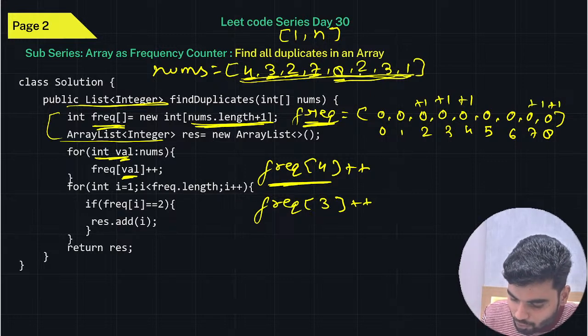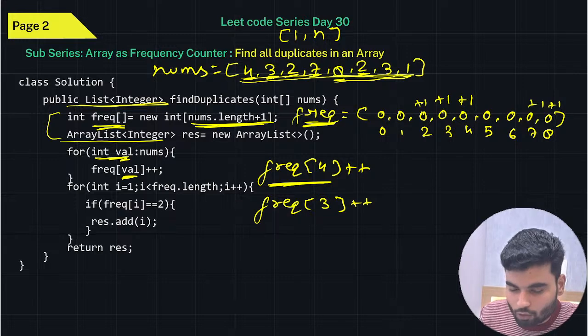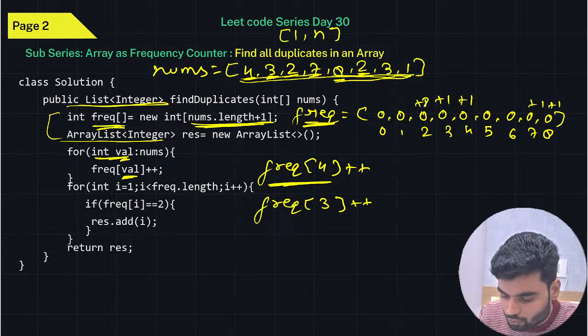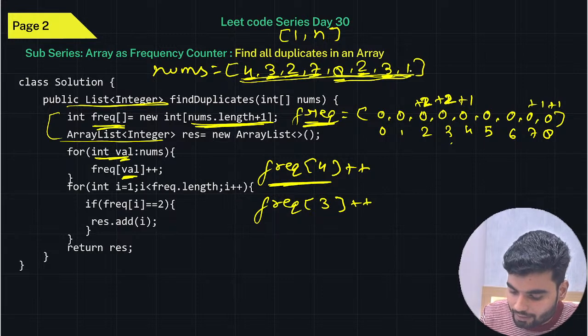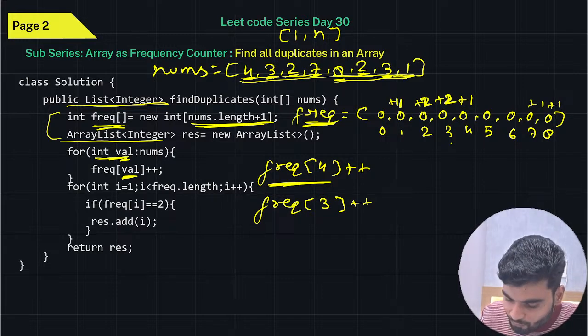For counting the frequency of 2, you'll go to the second index. There you already have 1, so plus plus makes it 2. Again 3: on the third index you already had 1, this becomes 2, increasing by 1. Again on index 1 you will add 1. So this is the frequency array you will have.